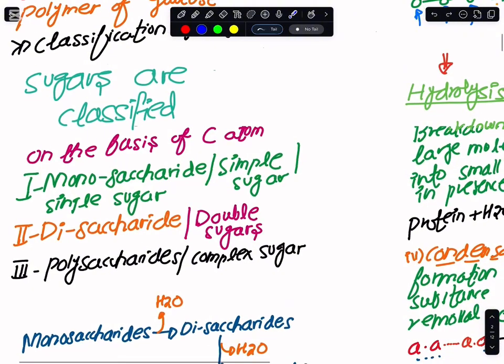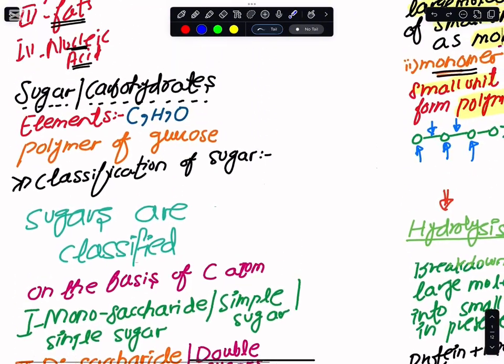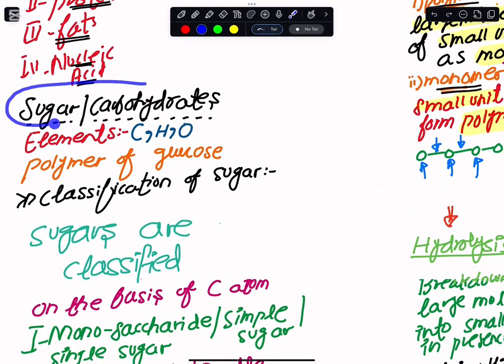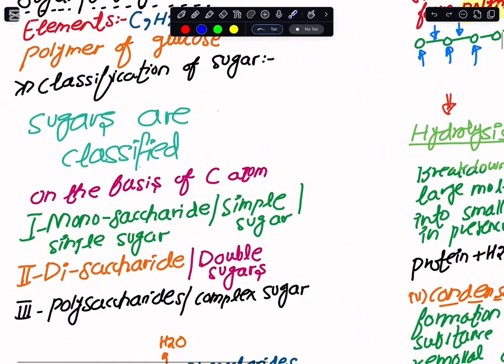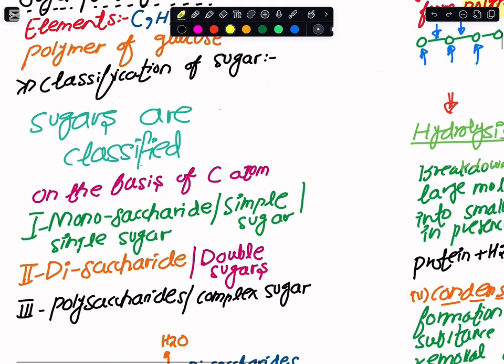Now let us look toward the first biological molecule that we have. They are entitled as sugars, or technically we call them carbohydrates. Now we must know what elements make them. Since they are biological molecules, what elements make them? They include carbon, hydrogen, and oxygen. Okay, and usually for your level, we consider that these carbohydrates are big molecules made up of small repeating units, and these small repeating units are glucose.